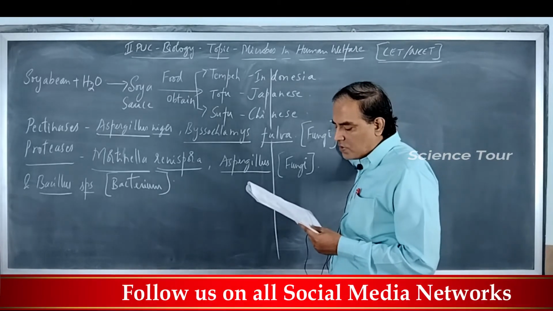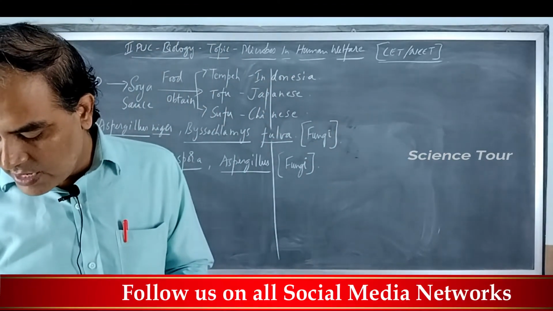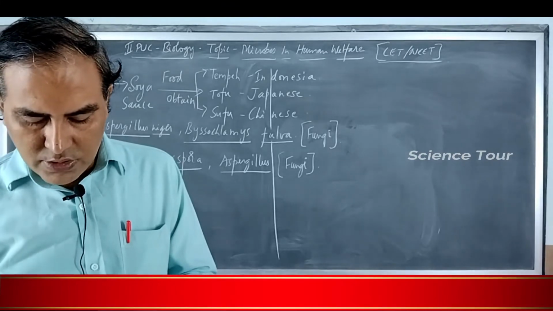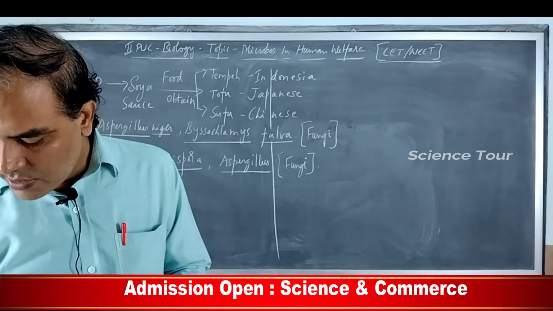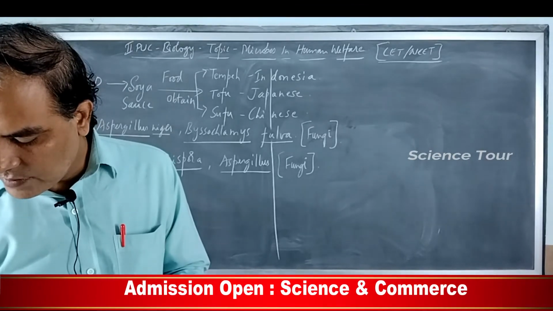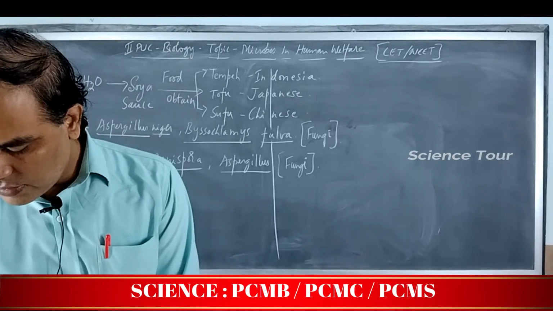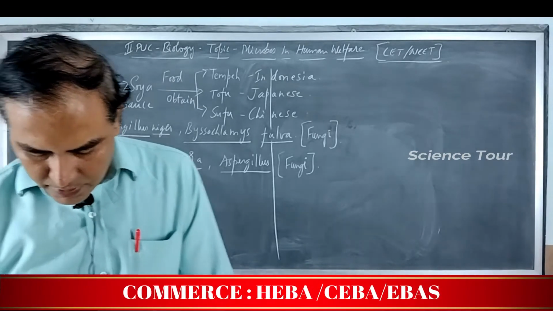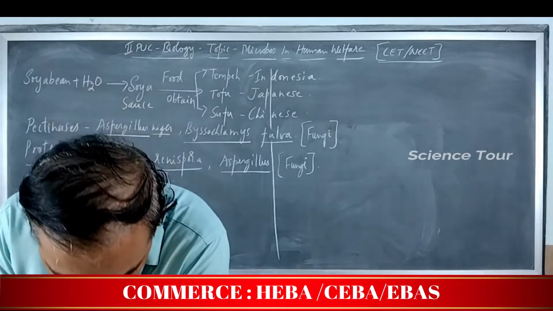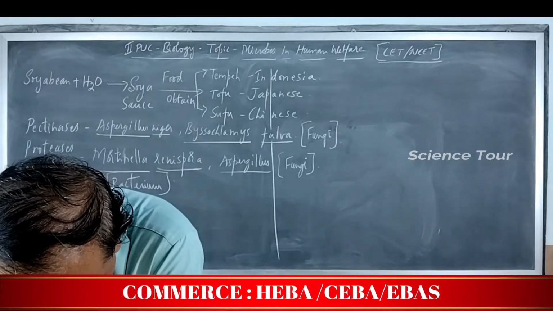Okay, Streptococcus, streptokinase is the enzyme which is produced. So, what is the role of the enzyme streptokinase? It is a clot buster. It's produced by the Streptococcus.